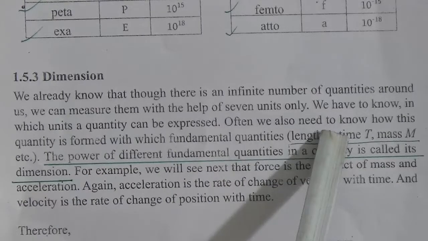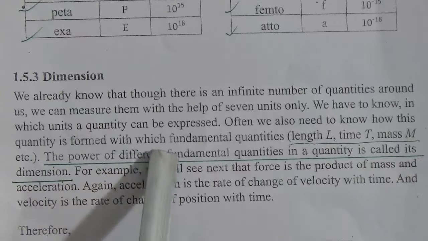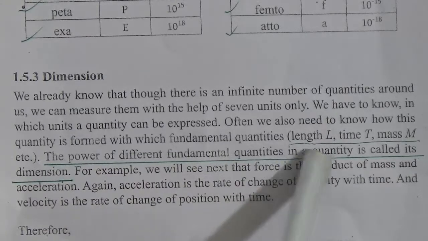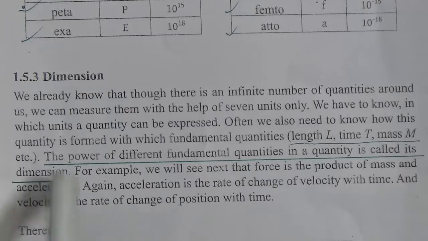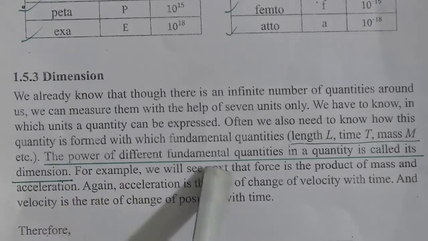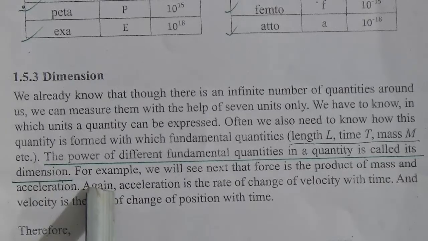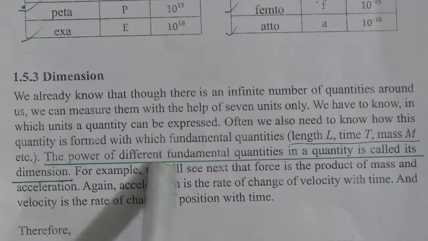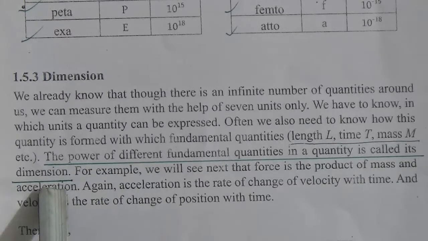Often we also need to know how this quantity is formed with which fundamental quantities: length L, time T, mass M. The power of different fundamental quantities in a quantity is called its dimension. I repeat, the power of different fundamental quantities in a quantity is called its dimension.